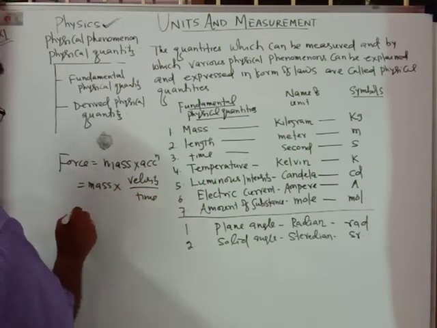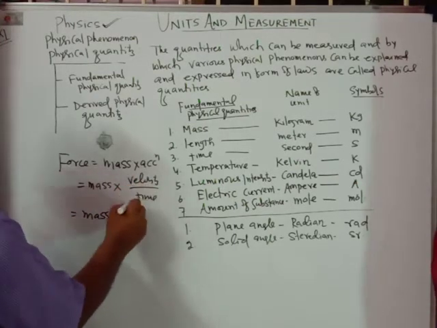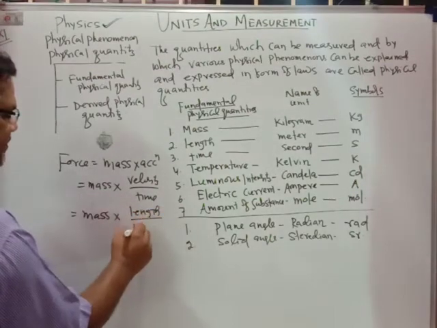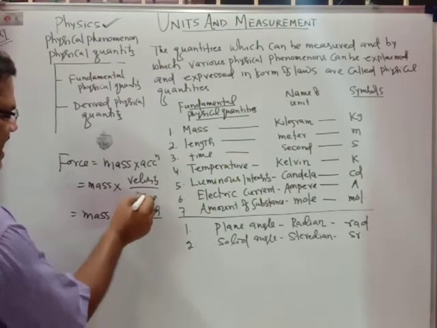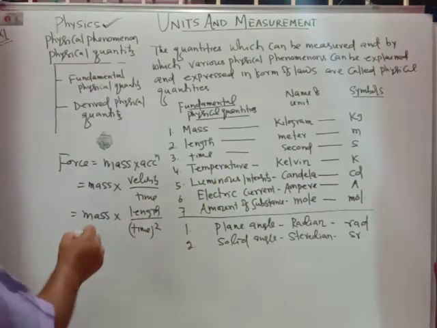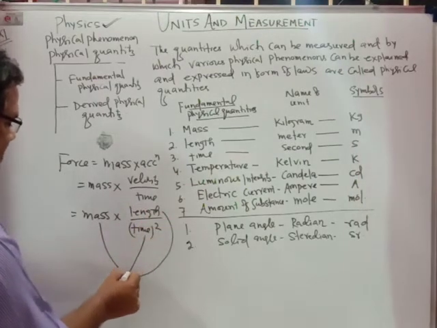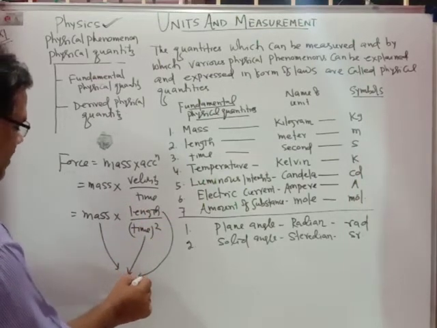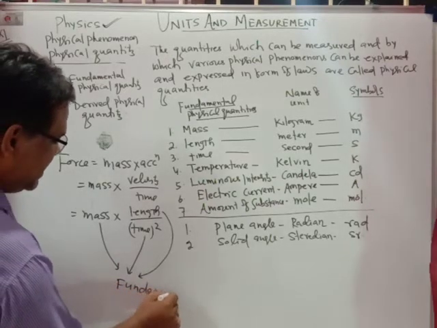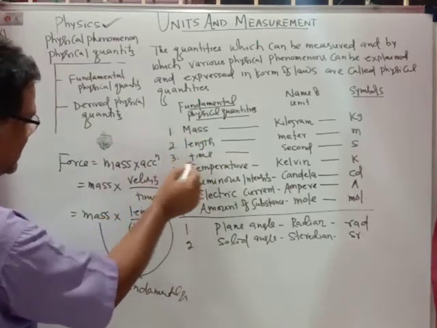And in the third case, the force is mass multiplied with velocity. You can write velocity as length upon time, and another time is there, that is time square. So what you are getting is that mass is a fundamental quantity, length is a fundamental quantity, time is a fundamental quantity. All three are the fundamental quantities, because these three are in this list: mass, length and time.